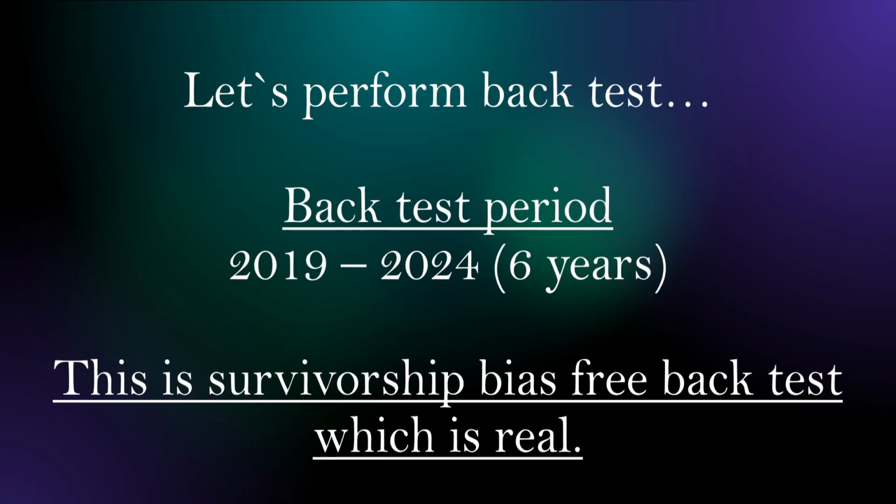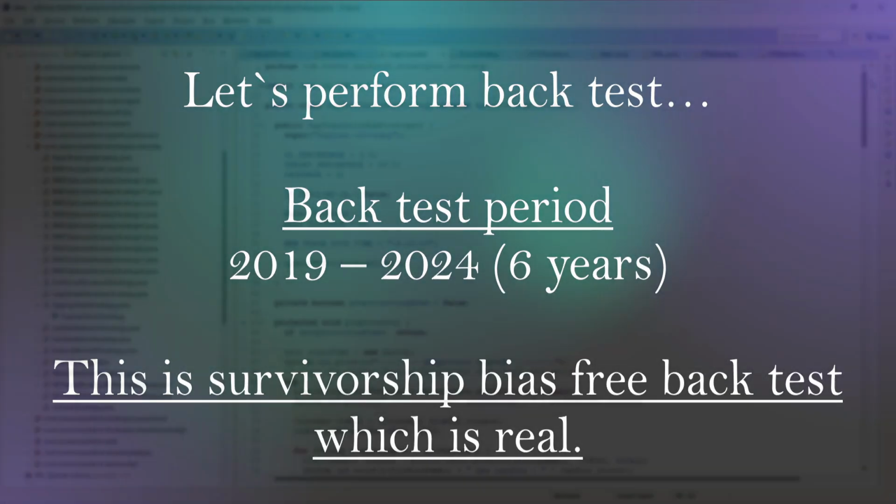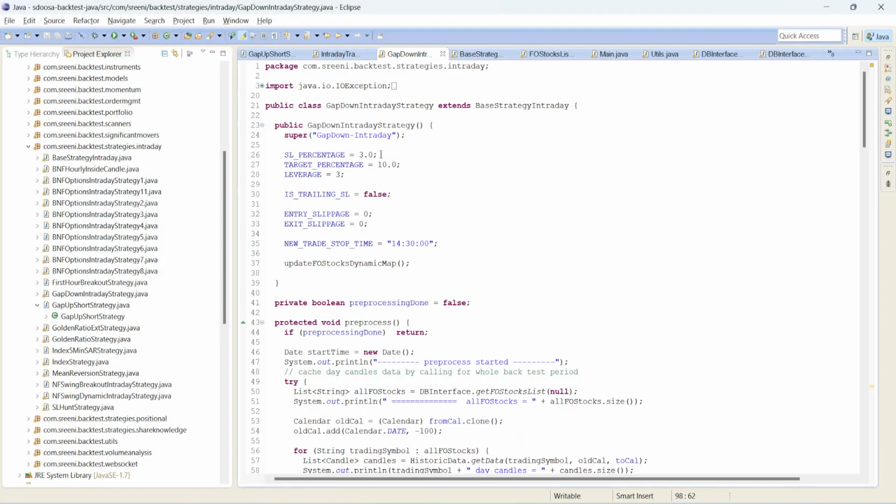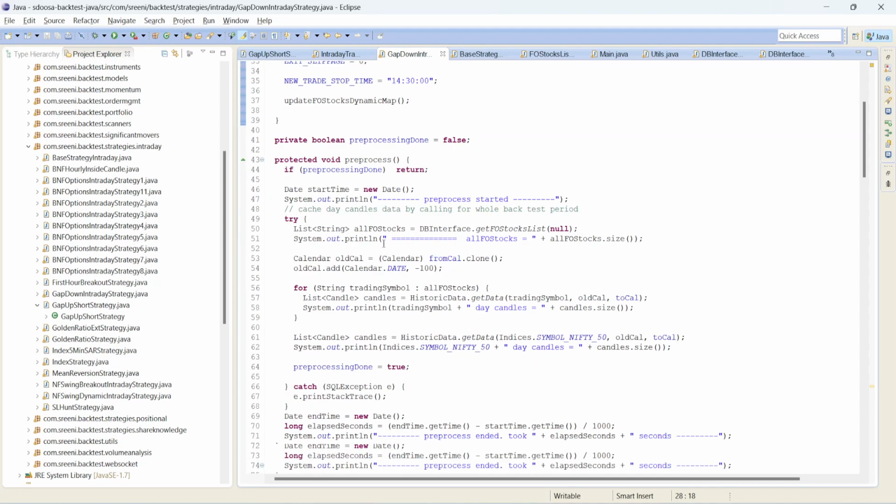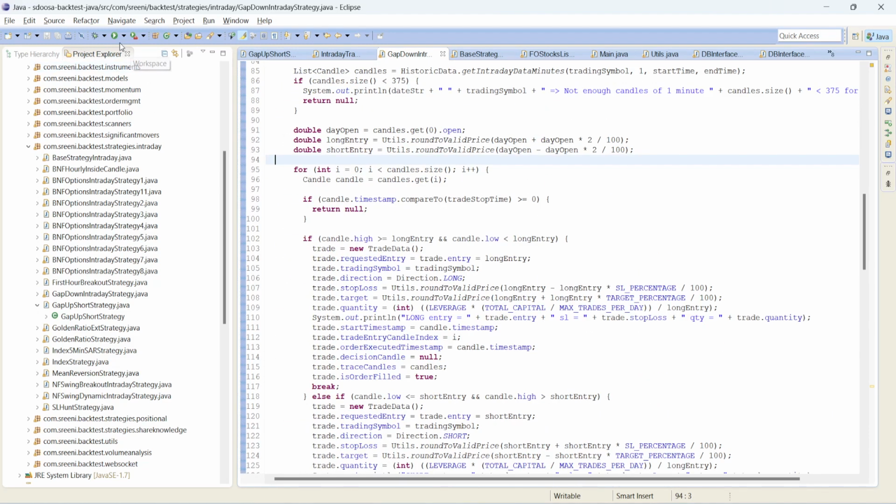Let's perform the backtest. The backtest period I am going to consider is from 2019 to 2024, that is 6 years, which is enough for an intraday strategy. And please note, this is a survivorship bias free backtest, which is a real one. If you don't understand what survivorship bias free is, then please watch my previous videos on this topic. As I mentioned, SL is 3%, target 10%, and we are using leverage of 3. Let me run the backtest.